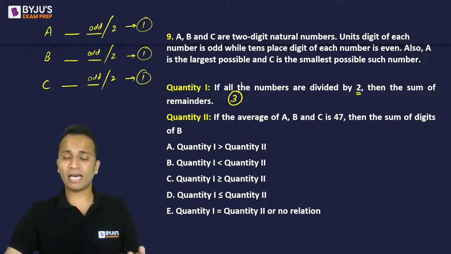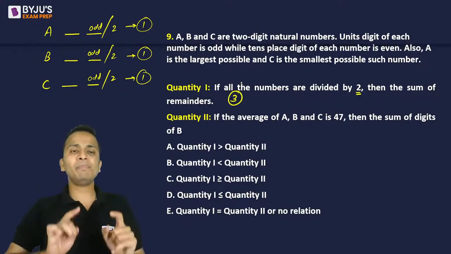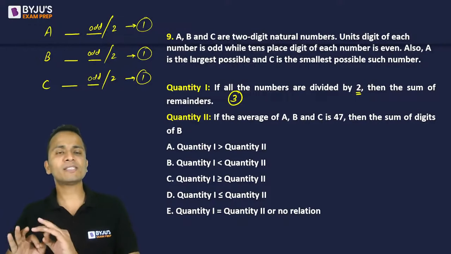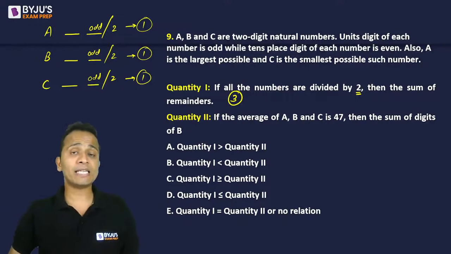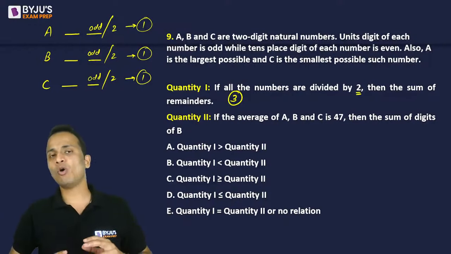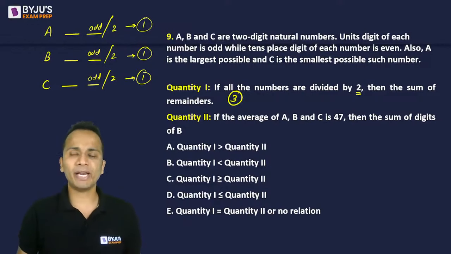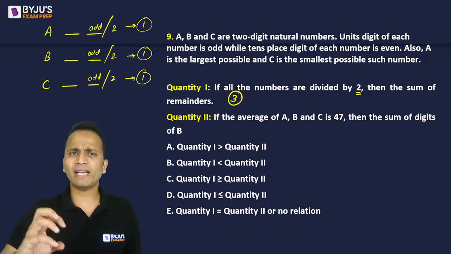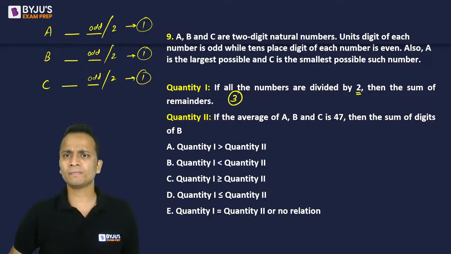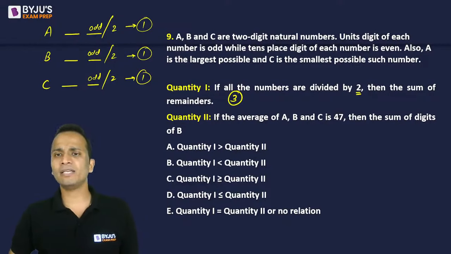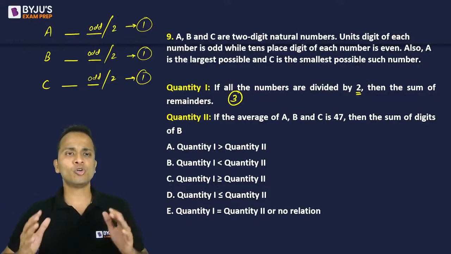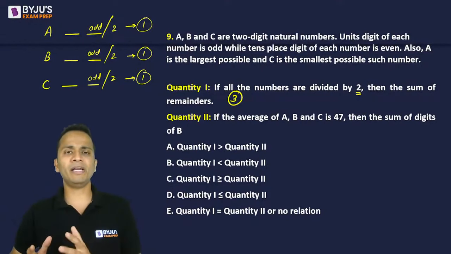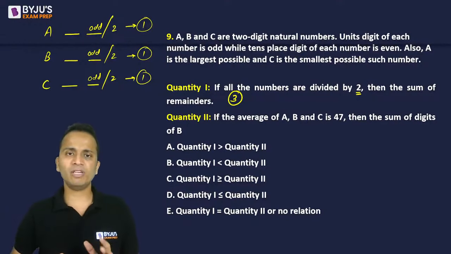I hope I'm clear. I'll repeat. So I can say that A, B and C, their unit digits are odd, so all these numbers are odd. Now when any odd number is divided by 2, the remainder will always come out to be 1. So they are saying that we have to calculate the sum of the remainders. For all the three numbers, the remainder will be 1. So the sum will be 1 plus 1 plus 1, which is equal to 3.